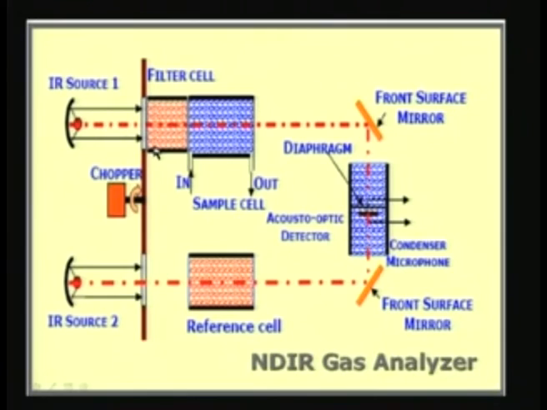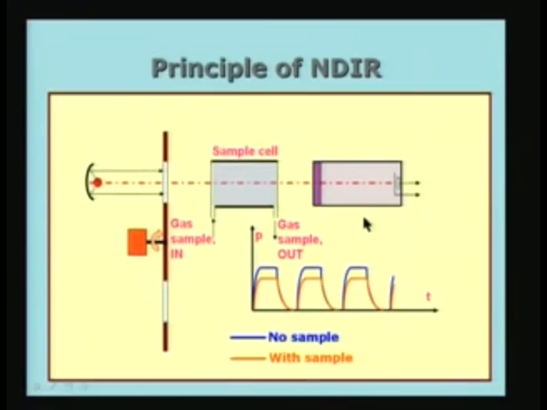So, let us see how this NDIR gas analyzer works. The radiation from IR source 1 passes through the filter cell, then through the sample cell, and there is a front surface mirror, so that the radiation falls on an acousto-optic detector. This is the acousto-optic detector with a diaphragm in between, and there is a condenser microphone. On the other side, the reference cell does not contain the gas we are interested in, therefore the full intensity is felt here. So, the difference between the pressure developed on this side and this side is actually the output. That pressure difference is like what I said in the previous case, with sample and without sample.